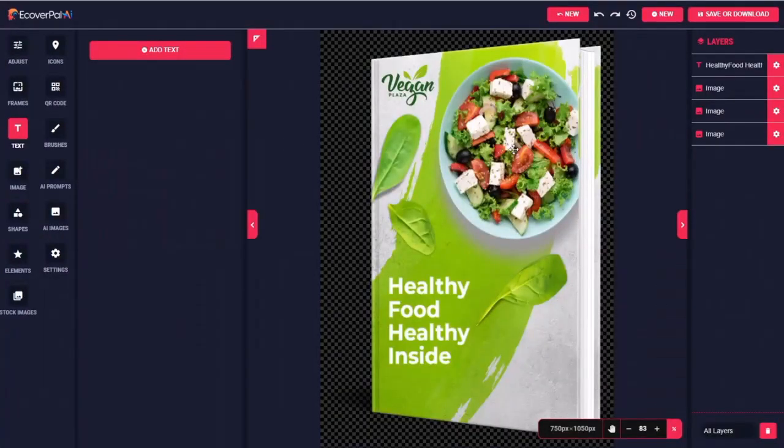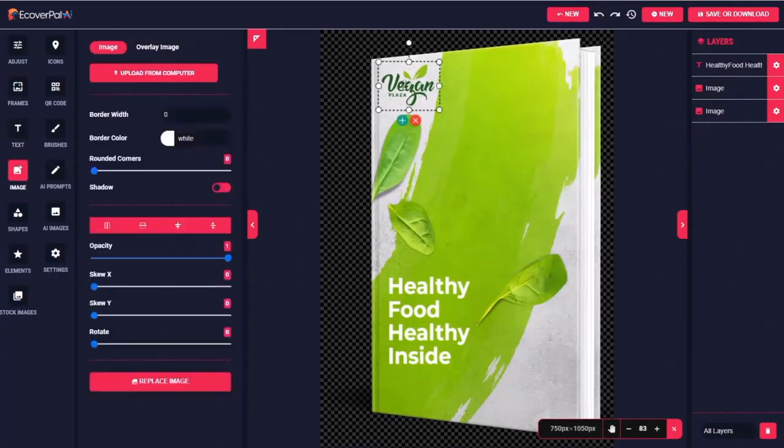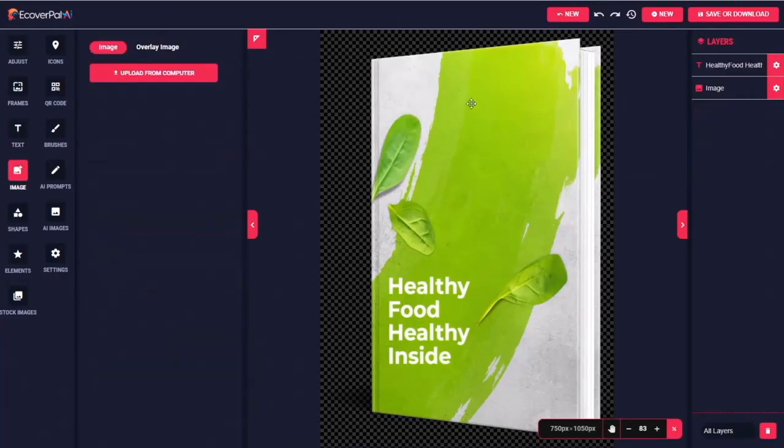And the first thing I'm going to do is just click and remove the image of the salad. And I really don't need this logo either, but if you have one, of course, you can use your logo. To replace that image of the salad, I'm going to use our AI tool.